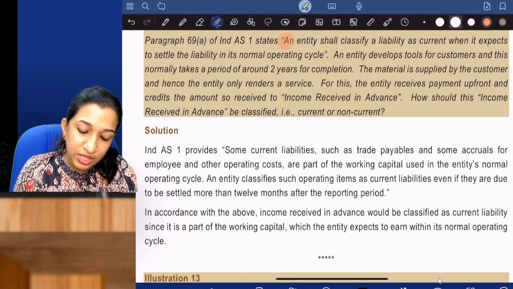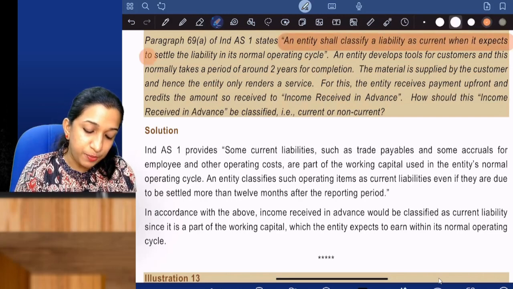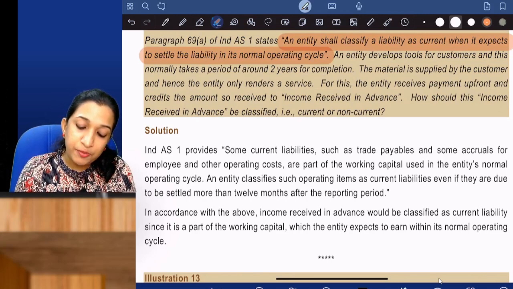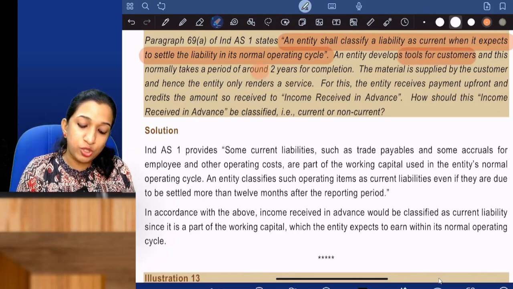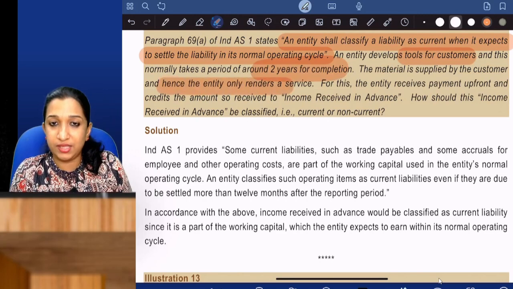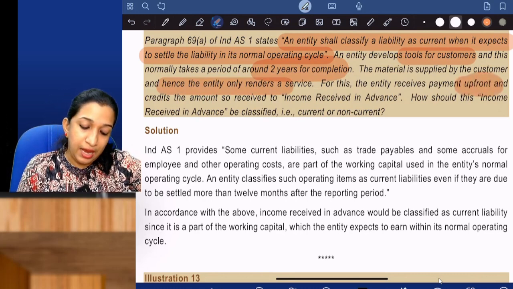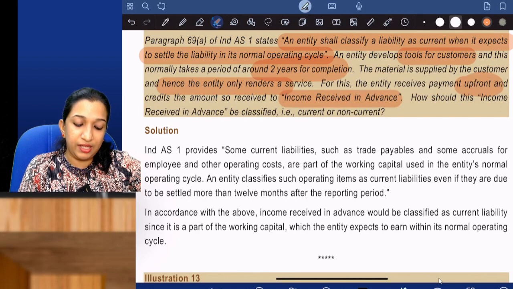Illustration 12. As per Ind AS 1, an entity shall classify a liability as current when it expects to settle the liability in one operating cycle. An entity develops tools for customers and normally it takes 2 years for completion. The material is supplied by the customer and hence the entity only renders service. For this, the entity receives payment upfront and credits the amount to income received in advance.